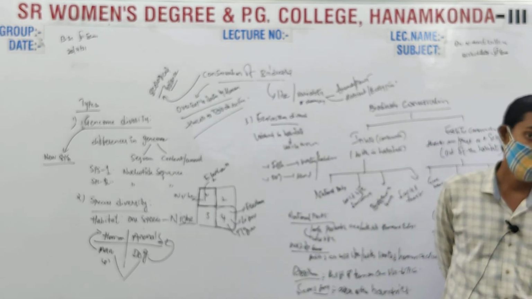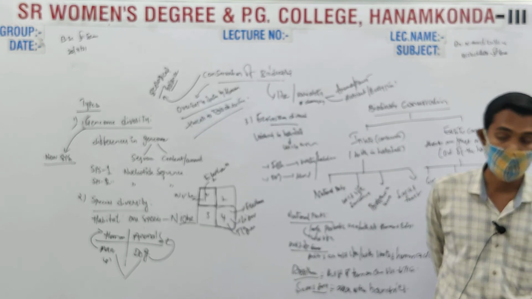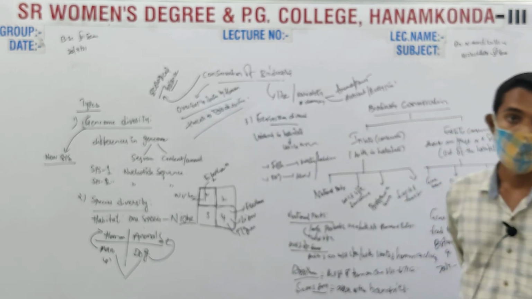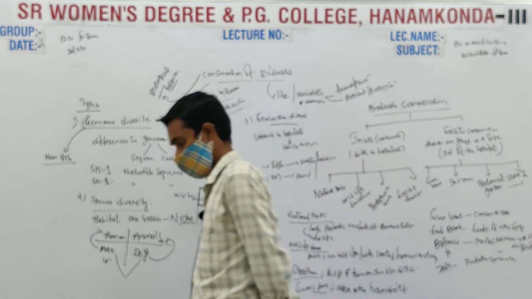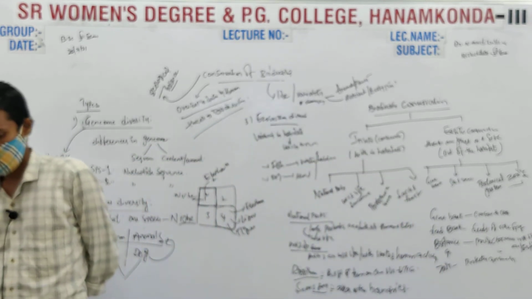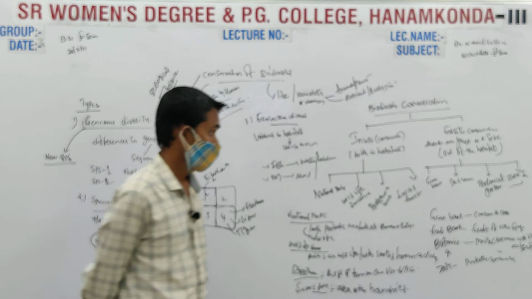A gene bank is used to preserve DNA. Different DNA of different species will be isolated and stored in cold temperature.